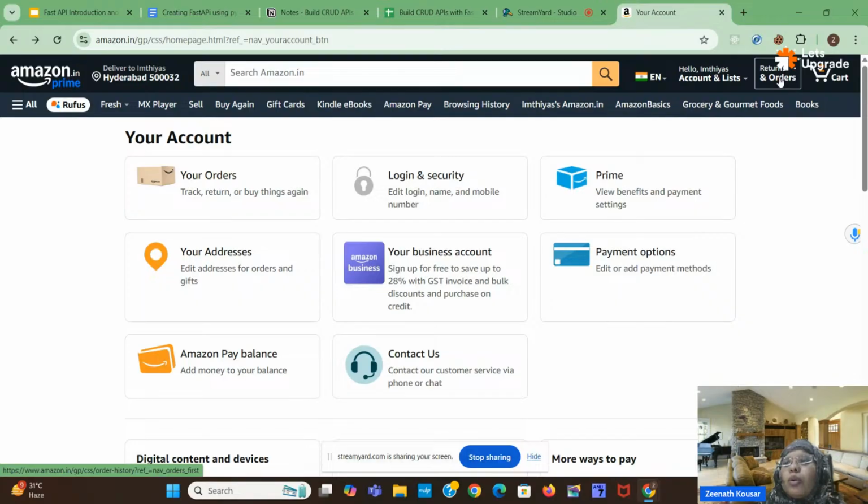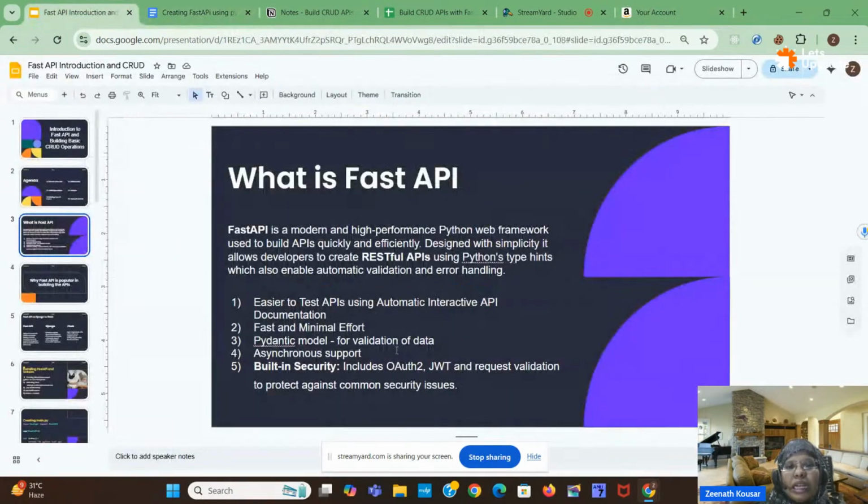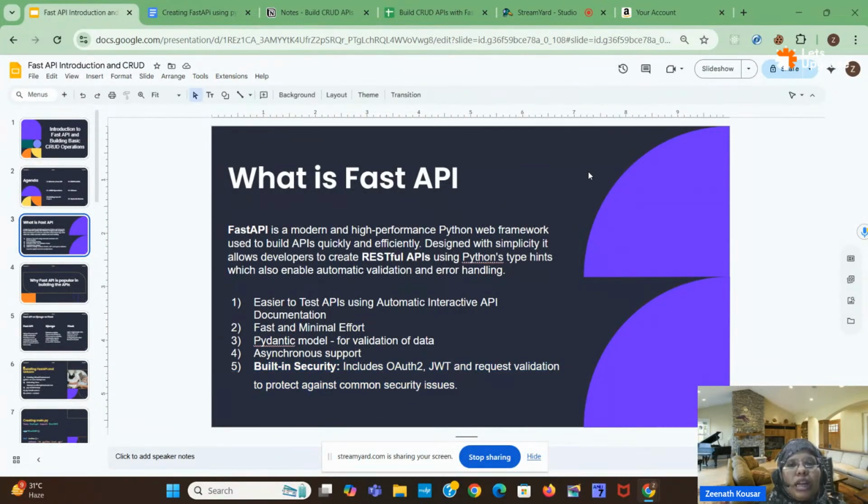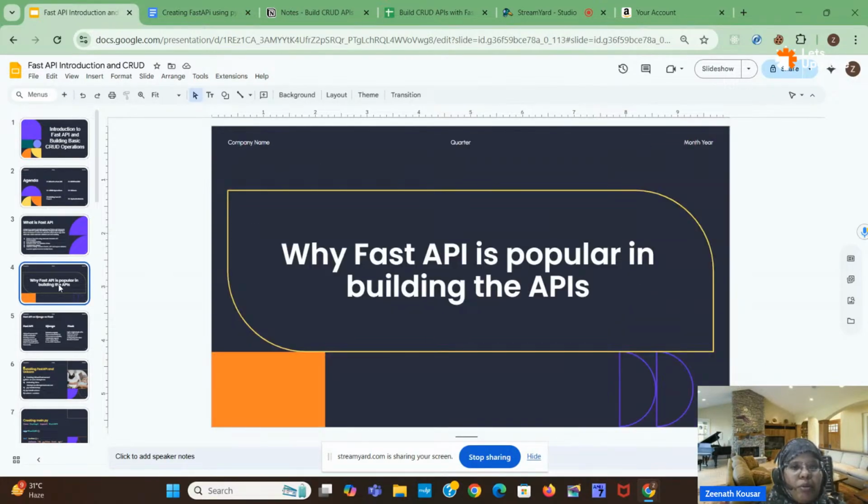If logged in, only then will it allow visiting the orders page. Otherwise it blocks, and shows a message like please log in first before going to the orders page. That is authentication. We have inbuilt authentication security in FastAPI, and we can use that in our project. In tomorrow's project we will use that.